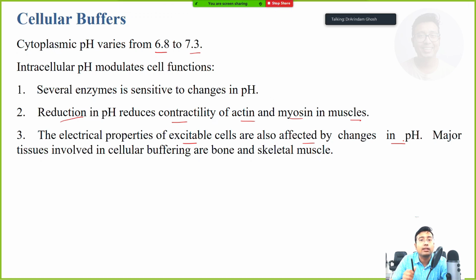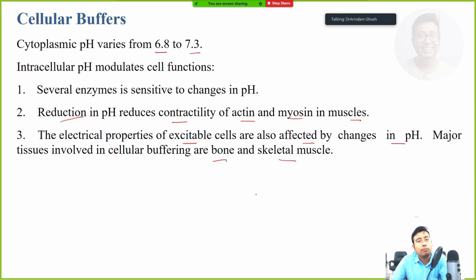So which tissues are involved in cellular buffering? After all this theory, you should know the answer to those MCQs. They are bone and skeletal muscle. Basically, bone and skeletal muscle are a huge part of our system that mainly determines our weight.